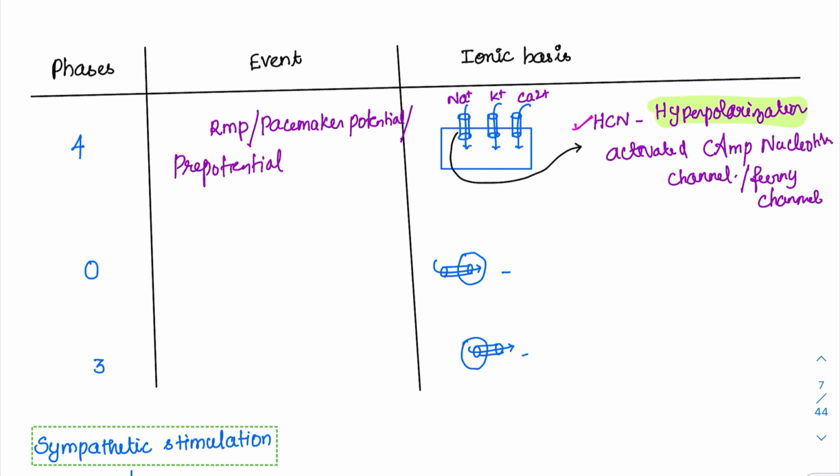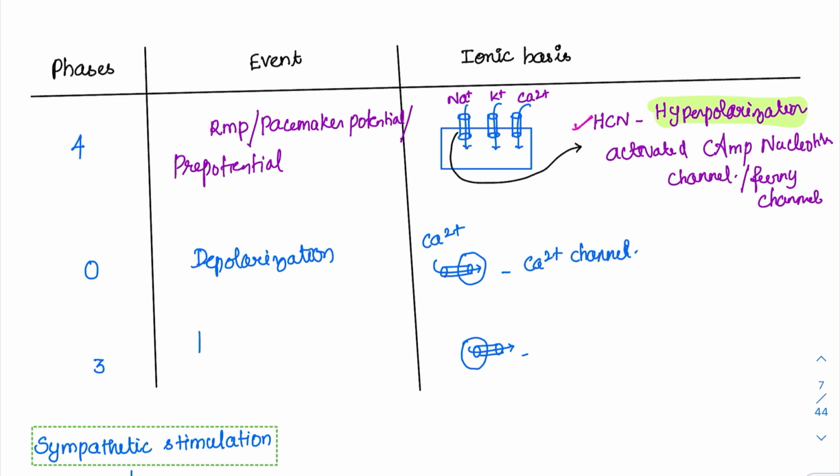Then coming to phase 0, this is nothing but a depolarization. And what is the reason for depolarization? Most of the students answer it wrongly because they say it is sodium. Sodium is for the fast type action potential, but here the channel required is calcium. There is entry of calcium inside the cell which is causing the depolarization. So the answer here is calcium channel for the SA node.